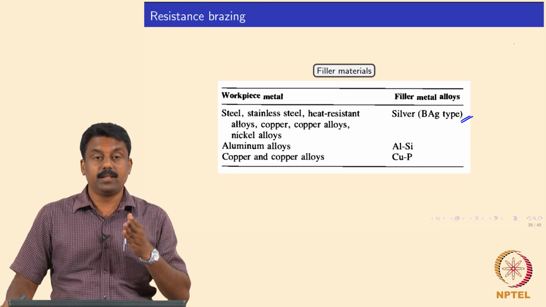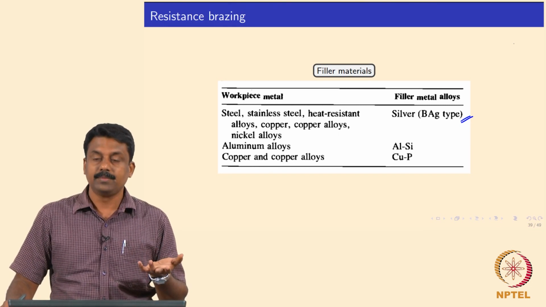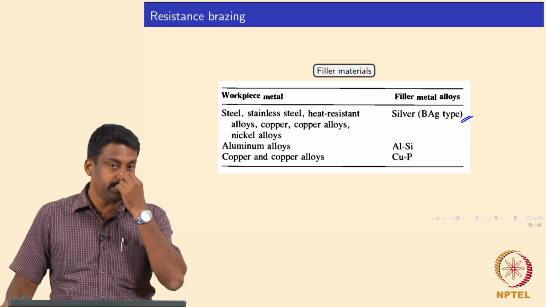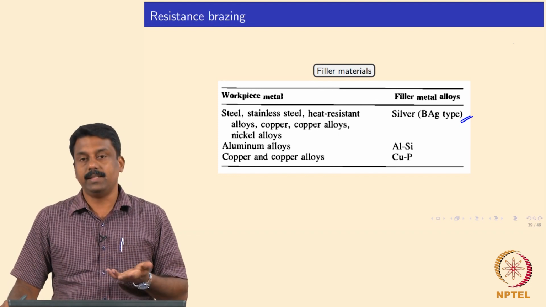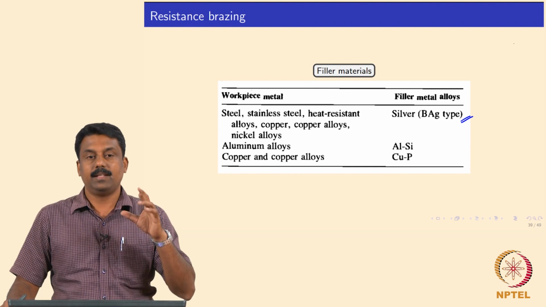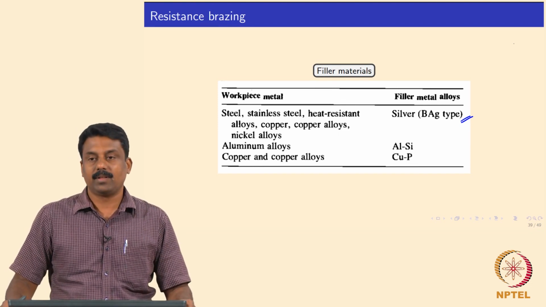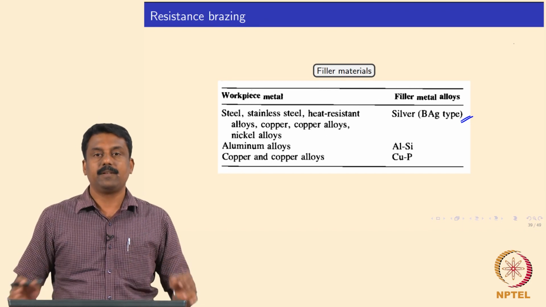So copper alloys melt at a similar temperature. Now we can also bring down the melting point of copper by adding phosphorus. Okay, so the copper-phosphorus systems are also used for brazing applications. You can develop a filler with the copper alloy, place it, and then apply current and load. The filler melts and makes a joint.